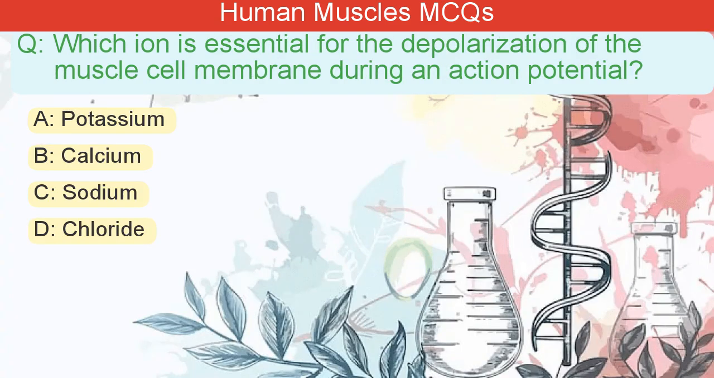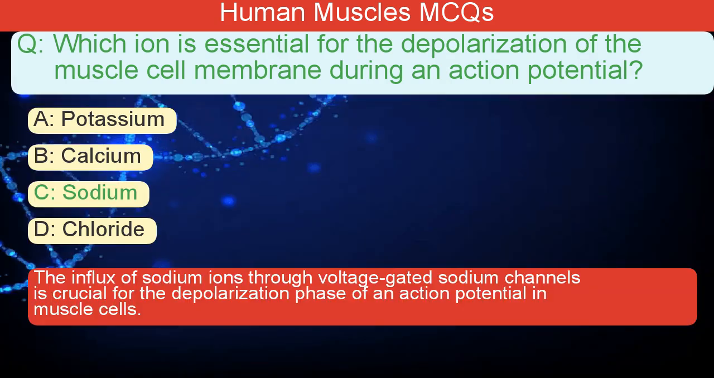Which ion is essential for the depolarization of the muscle cell membrane during an action potential? A. Potassium. B. Calcium. C. Sodium. D. Chloride. The correct answer is C. The influx of sodium ions through voltage-gated sodium channels is crucial for the depolarization phase of an action potential in muscle cells.